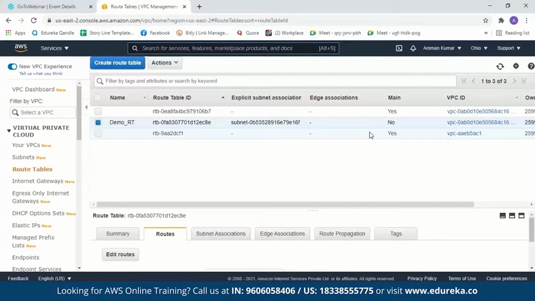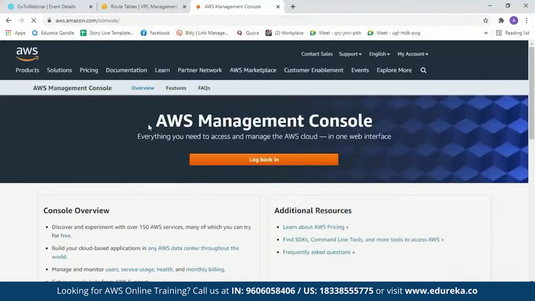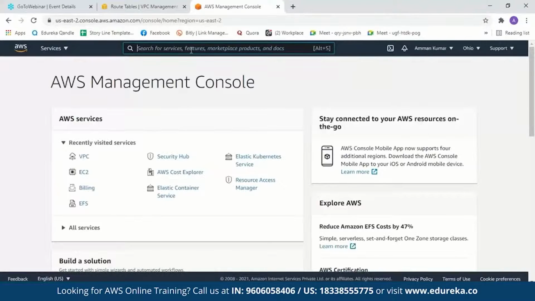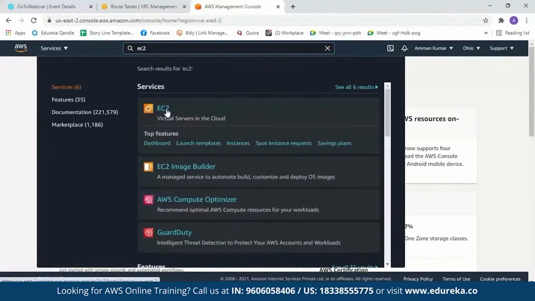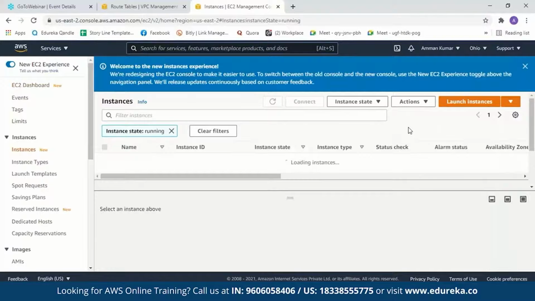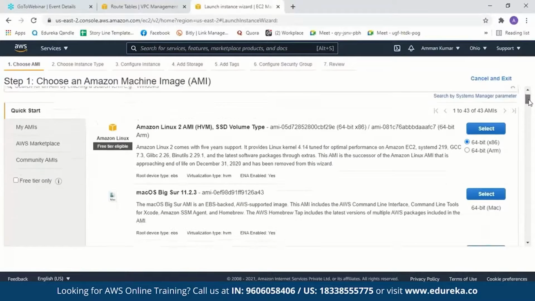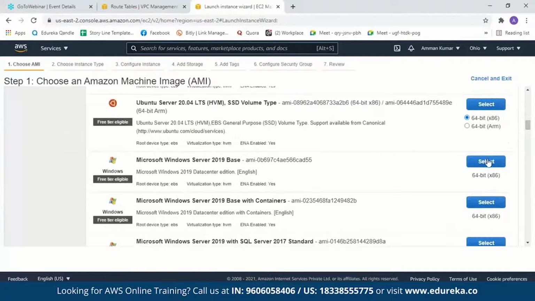Now let us see if we can launch an instance in our VPC. Let me go to a new tab, the AWS Management Console. Let me type EC2 over here. I'll go to instances, then launch instances. Here, let me launch a Windows instance. So I'll select Windows.